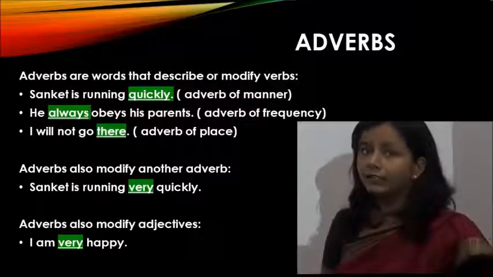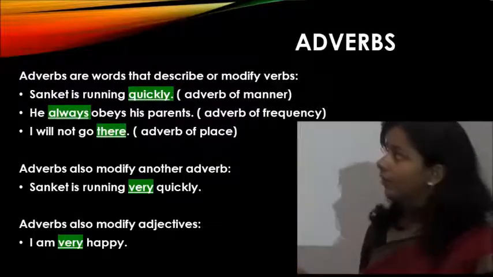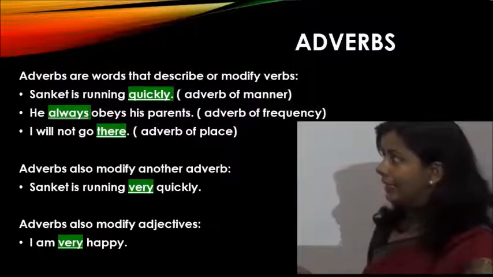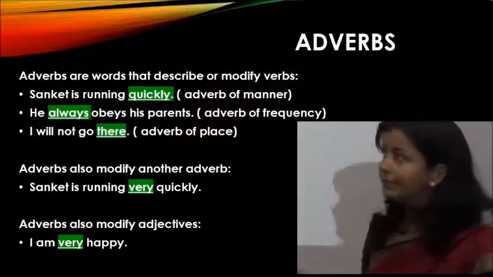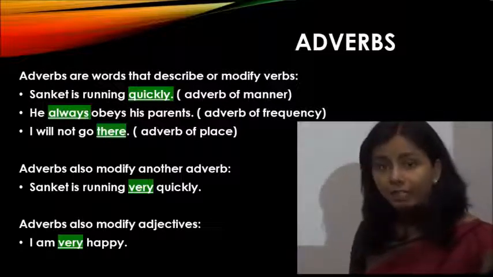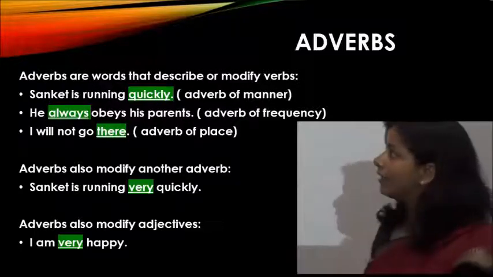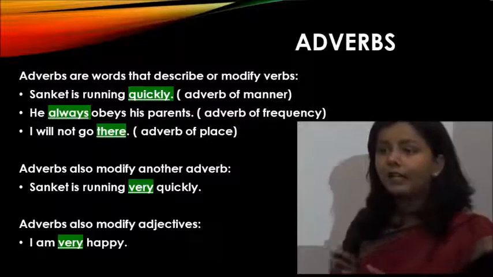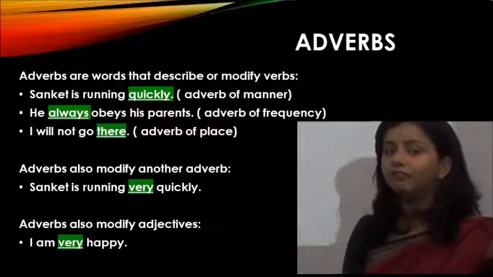In the same way, in another sentence, I will not go there. In this sentence, we can see that there is referring to place. So we can say that this is an adverb of place. I will not go where? It answers the question, I will not go there. So this is called adverb of place. This is how we can say that adverbs are words that add something to the meaning of verbs.